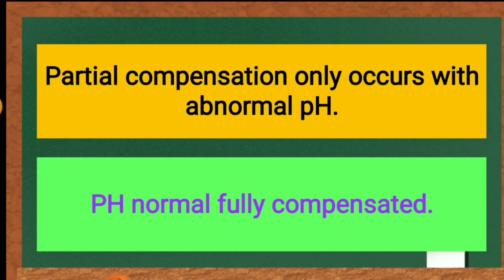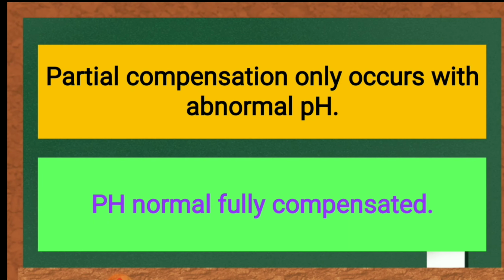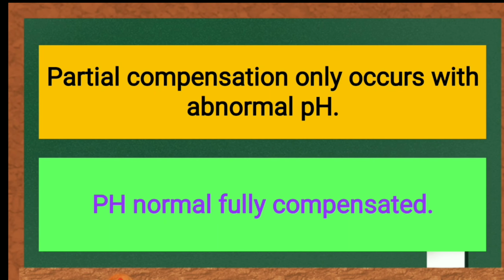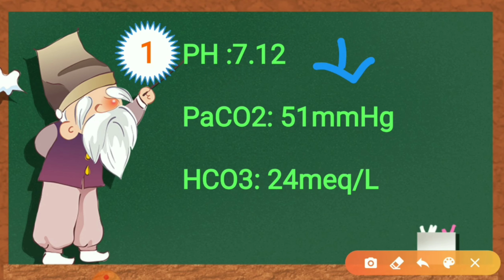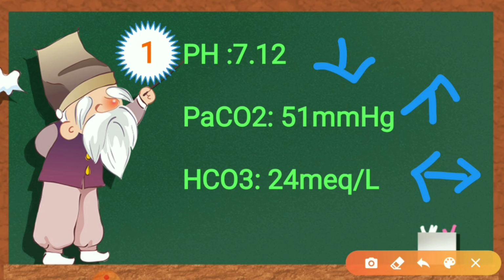So let's move on to the next slide. Here we have some practice questions. If you are thorough with these sections, then it is very easy for you to understand. Let's begin with the first question. pH 7.12, it is on the lower side. PaCO2 51. 35 to 45 is the normal range, so 51 is on the higher side. Bicarb 22 to 26 is the normal range. It is 24, in between the normal range.